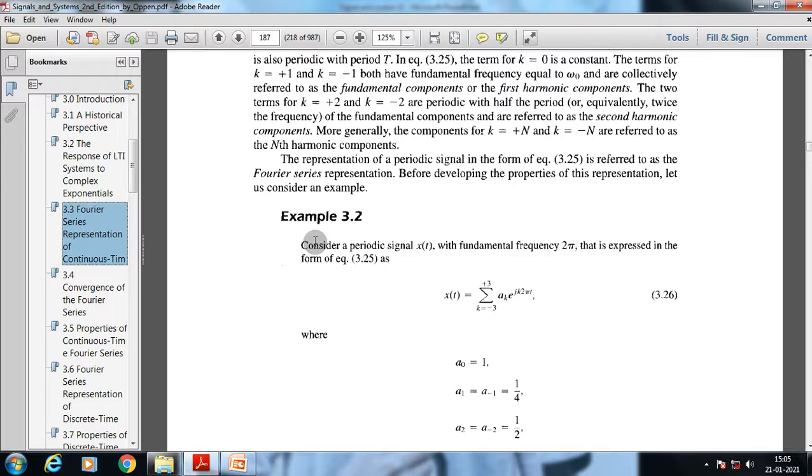As we have discussed earlier, what the Fourier series is and how the Fourier series representation occurred.